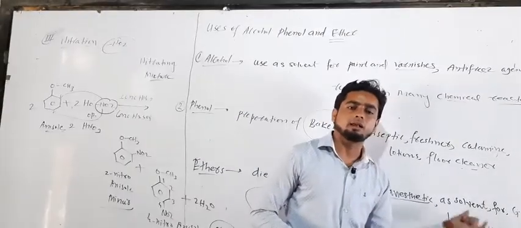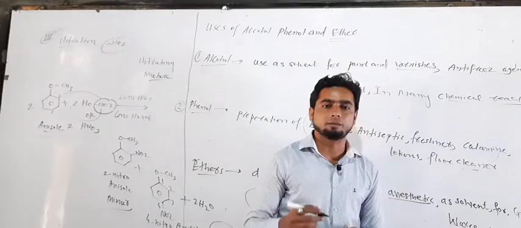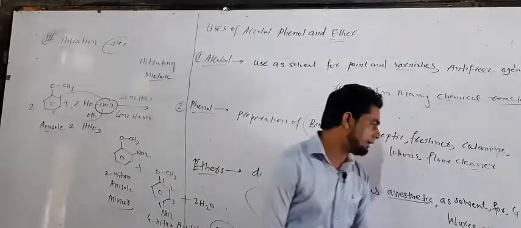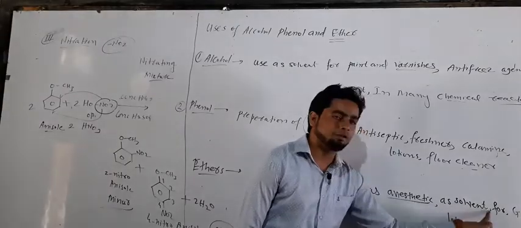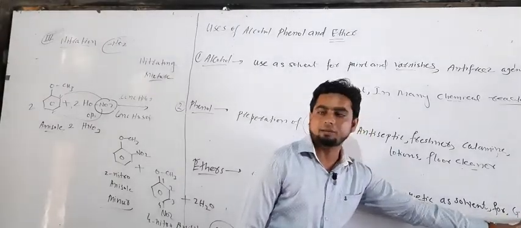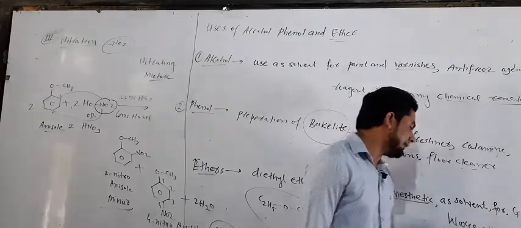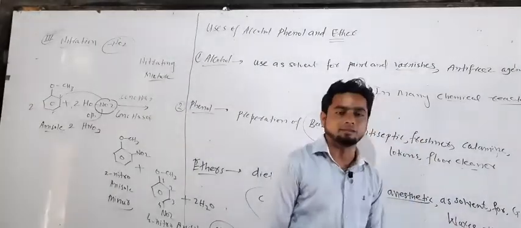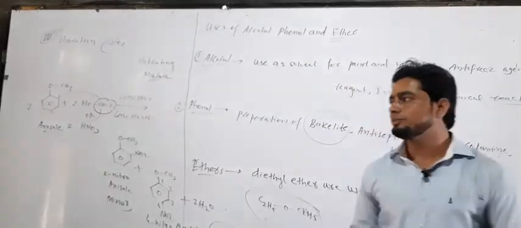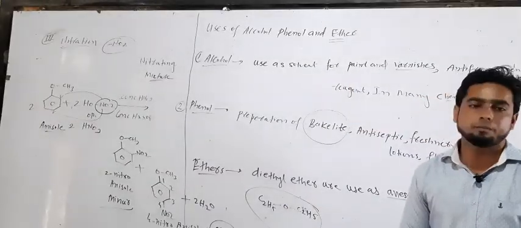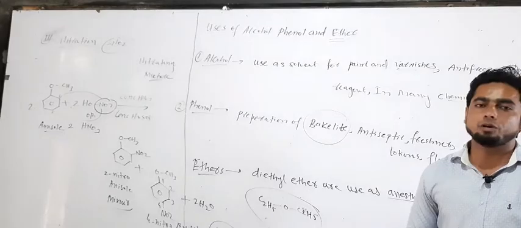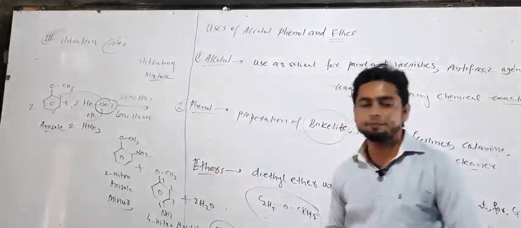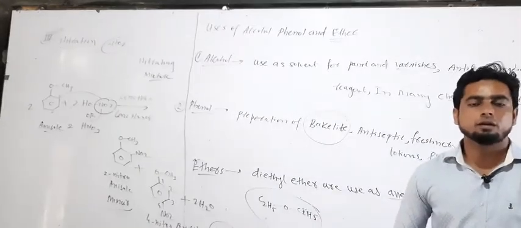So ether is used as anesthetic in many different types of operations as well as solvent for the Grignard reagent and for fats, wax and oils. So it's all about the uses of different chemical compounds like alcohol, phenol, ether, and the last chemical reaction, the nitrations, okay?